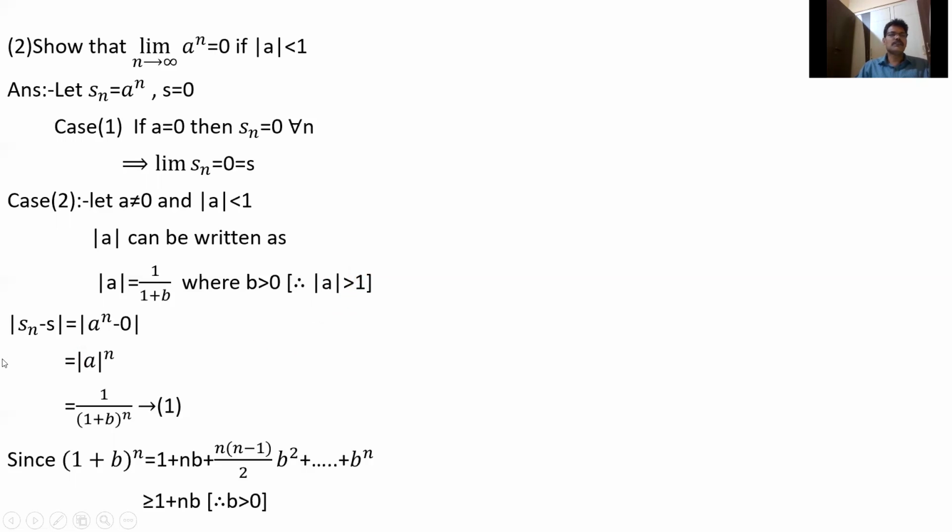So |Sn − S| equals |a^n − 0|, so that is |a|^n. So finally we get |a| can be written as 1/(1+b).